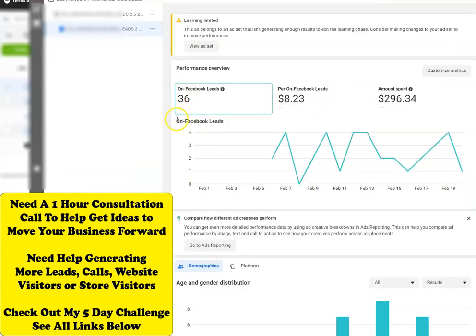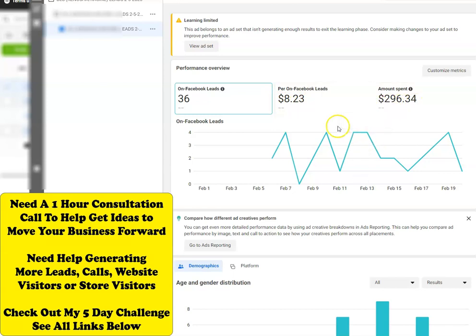Okay, here's a Facebook ad for another business that I own. I had started this one on February 6th. It's a video ad, but it's for lead generation. 36 leads, $8.23 per lead. This is the total amount that I've spent.